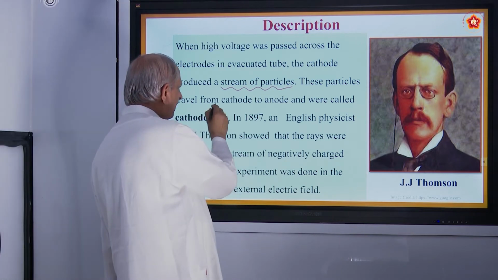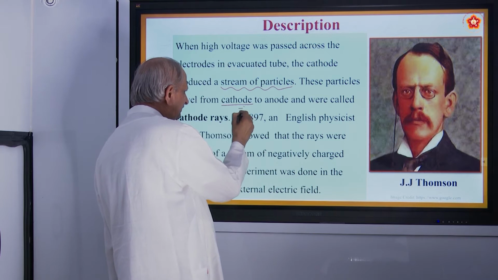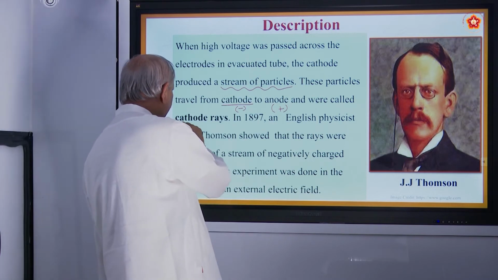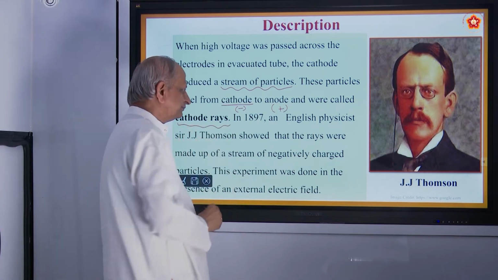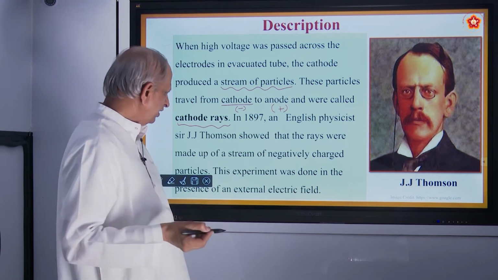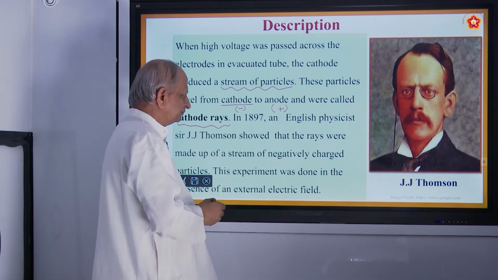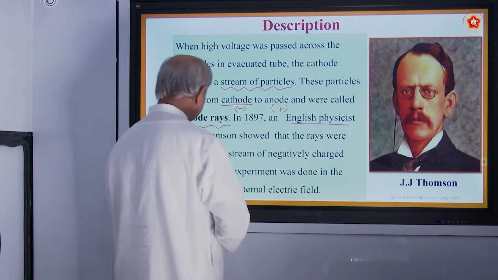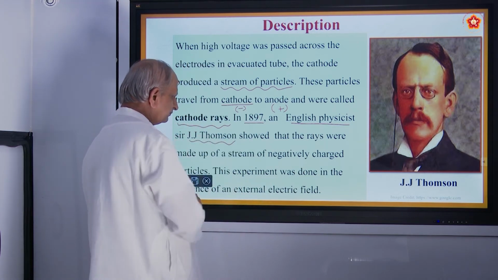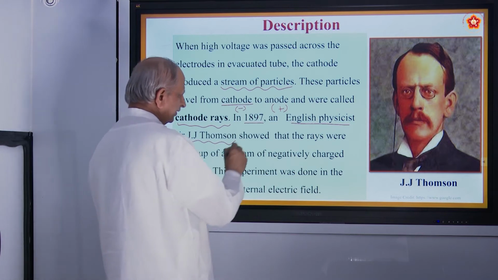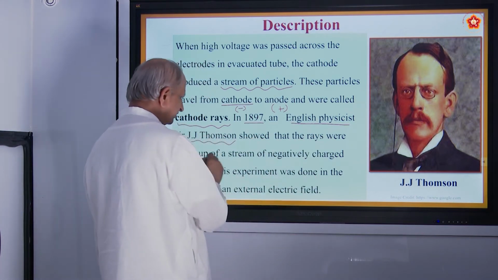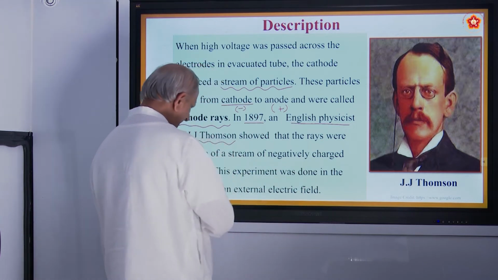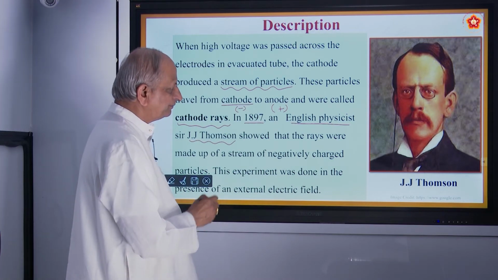So these particles travel from the cathode, meaning minus, to the anode, that is plus. And therefore they are called cathode rays. Later on they are called electrons. So this was discovered in 1897 by the English physicist J.J. Thomson. And he showed that the rays were made up of a stream of negatively charged particles. This experiment was done in the presence of an external electric field.